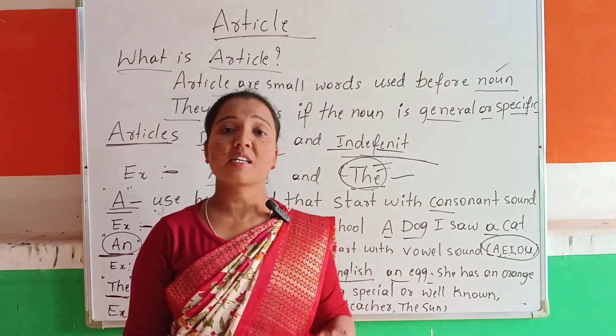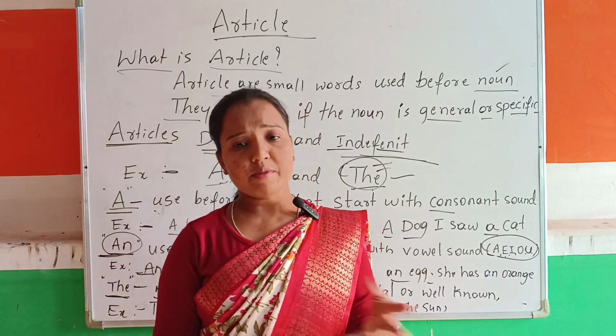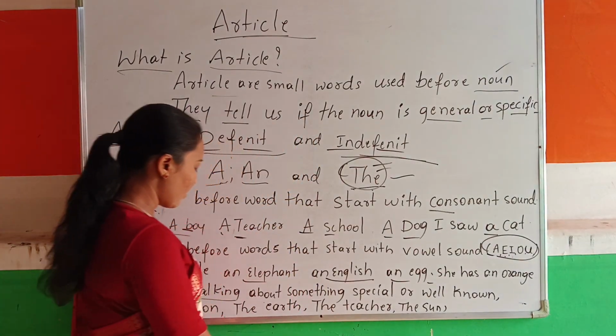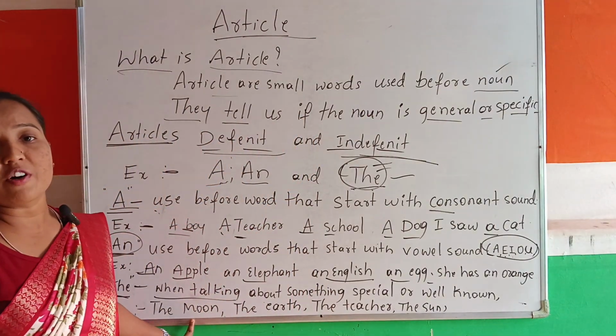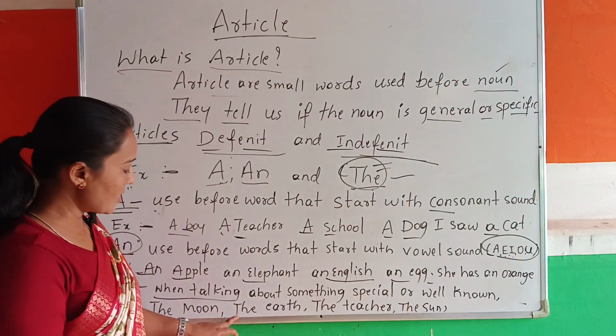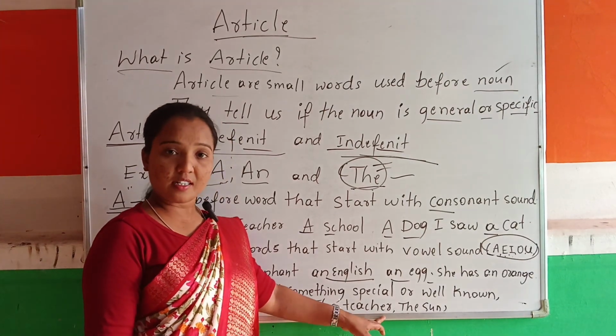Well-known personality, well-known things, universal truth, right? Everyone knows these particular things, so we use "the" with them. For example, the moon, the earth, the teacher, right?